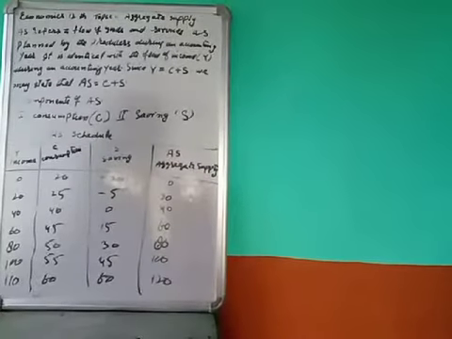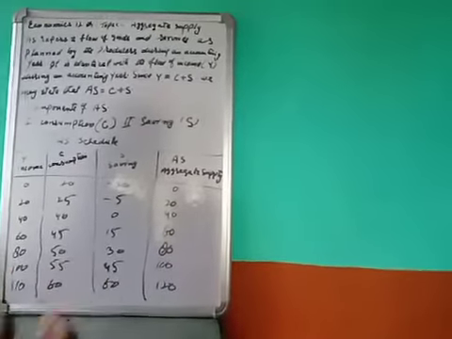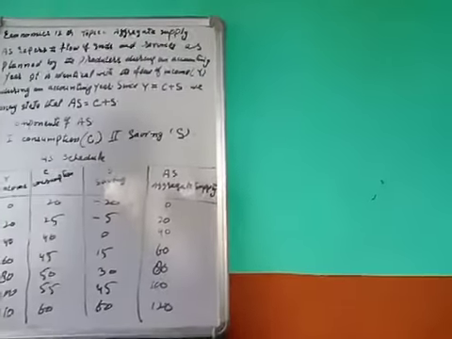Now, we can make the same a bit clearer with this following figure.